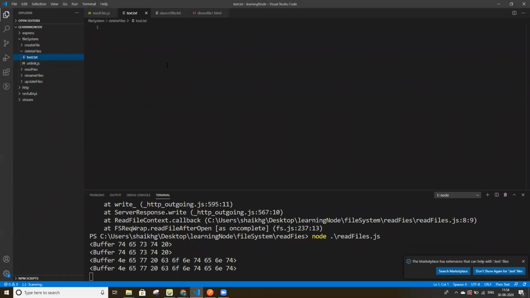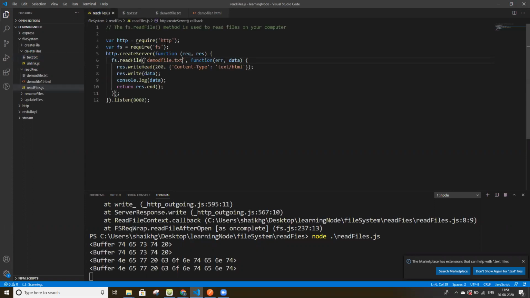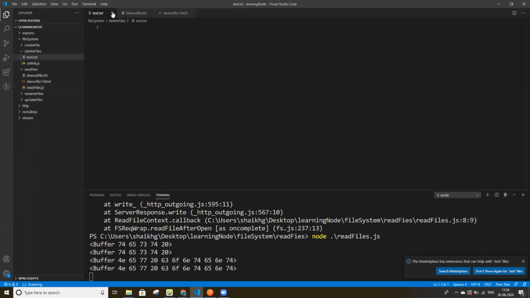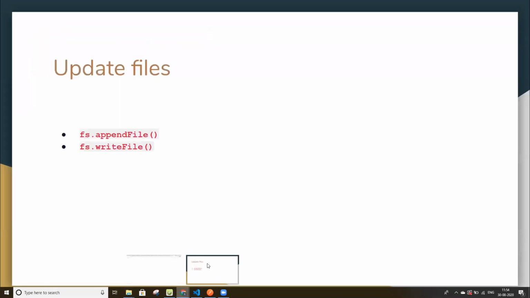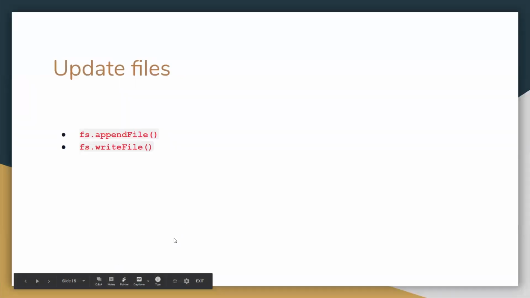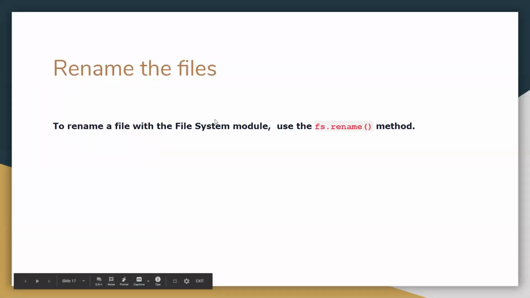So we have test text.txt. If you want to delete this file, we can delete this file from, one second, sorry.